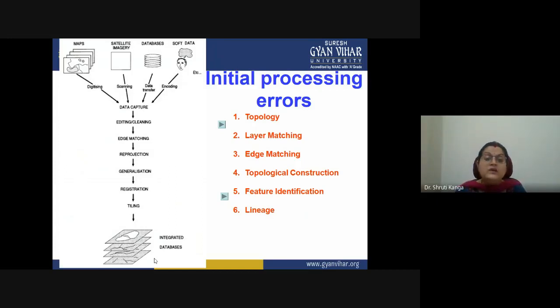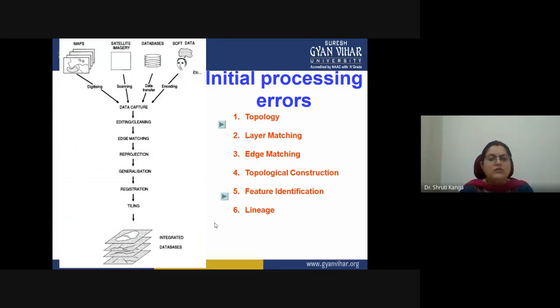Okay, then the linkages of these data sets, and what are the factors which are responsible for these errors while we are rectifying, while we are reprojecting.